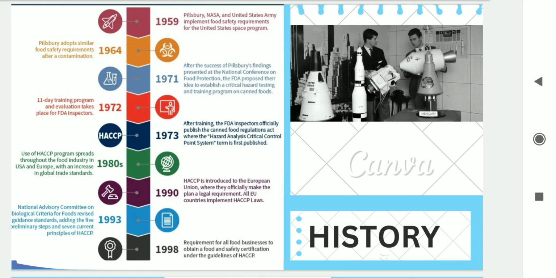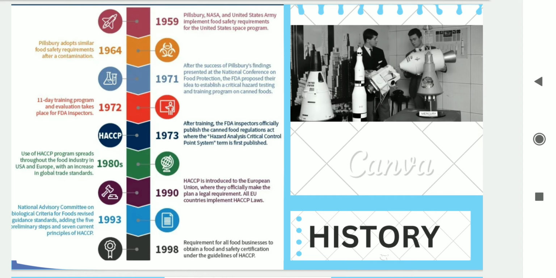After the success of Pillsbury's findings presented at the National Conference on Food Production, the FDA proposed their idea to establish critical hazard testing and training programs on canned foods. Then in 1972, an 11-day training program was conducted, and after the training, the FDA inspectors officially published the canned food product regulation, where the hazard analysis critical control point system was first published. Then in the 1980s, the use of HACCP programs spread throughout the food industry in the US and Europe. Then in the 1990s, HACCP was introduced in the European Union.